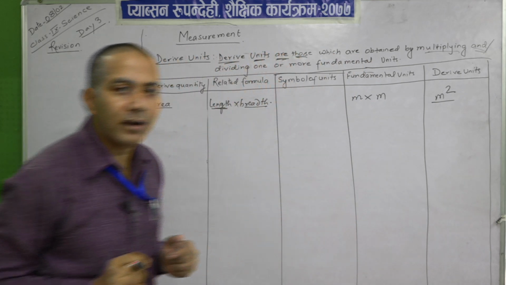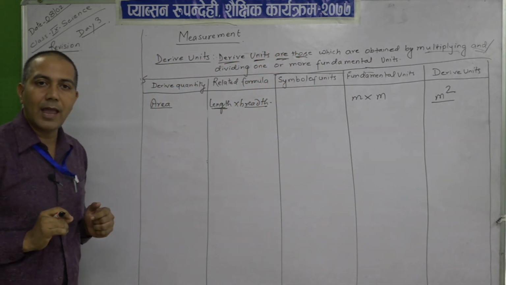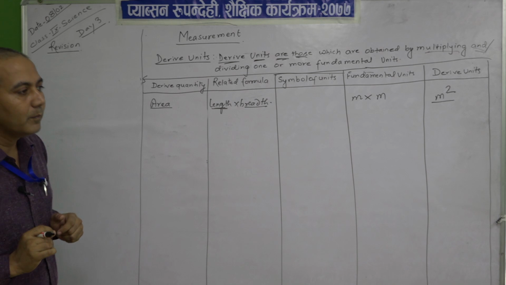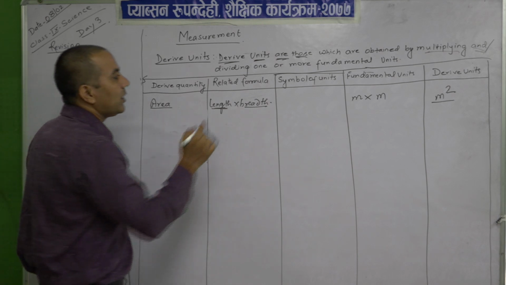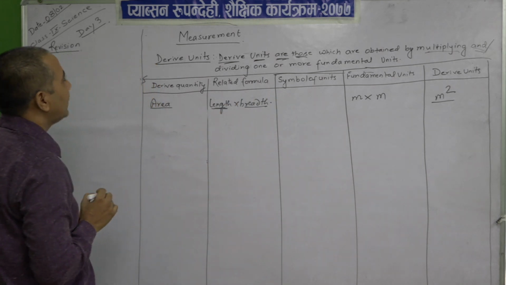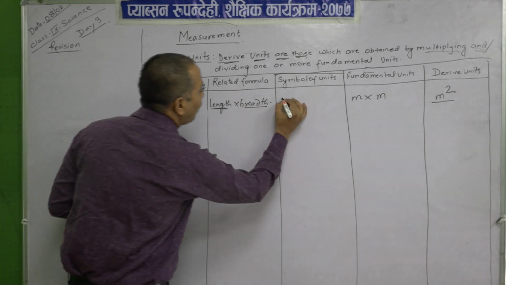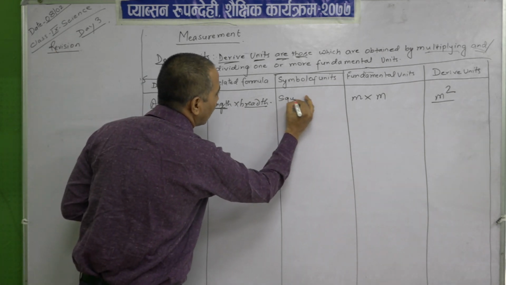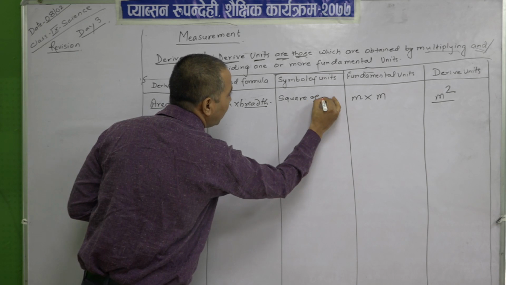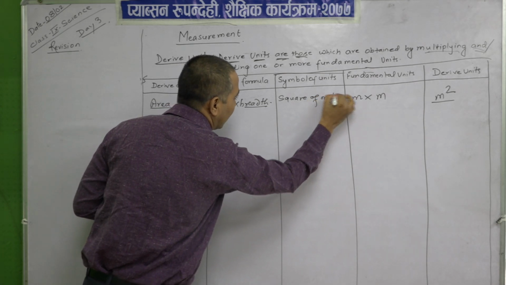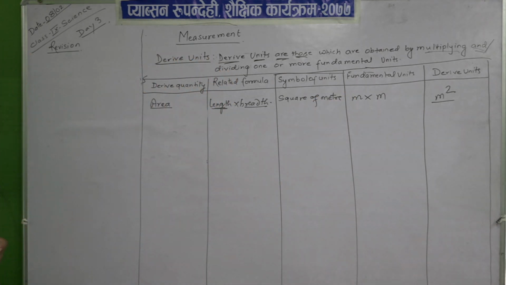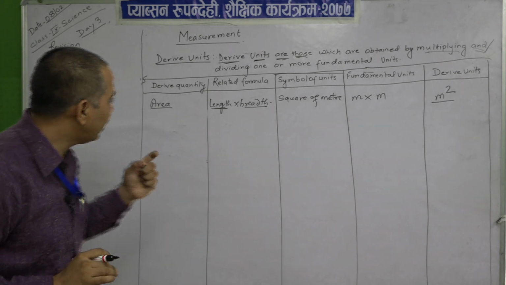Can we write m square? I think we can write. M into m is m square. So what will be the symbol unit? That is the square of meter. Can you understand what it means?